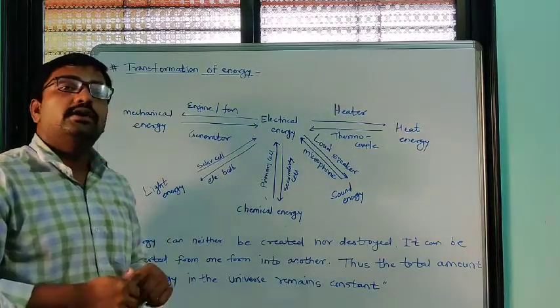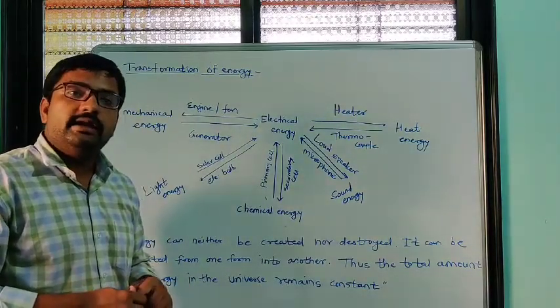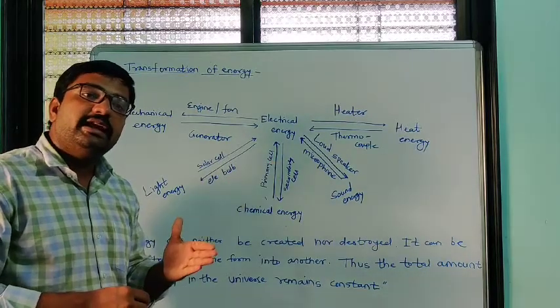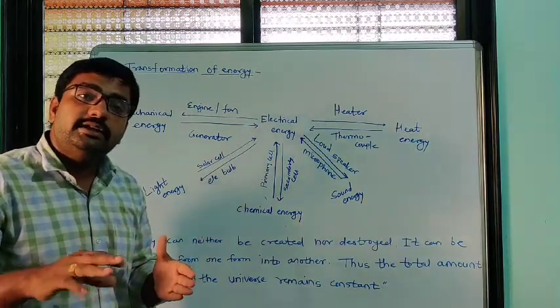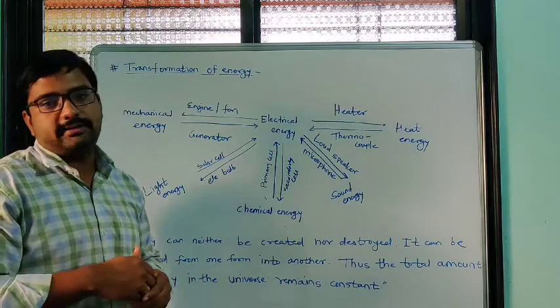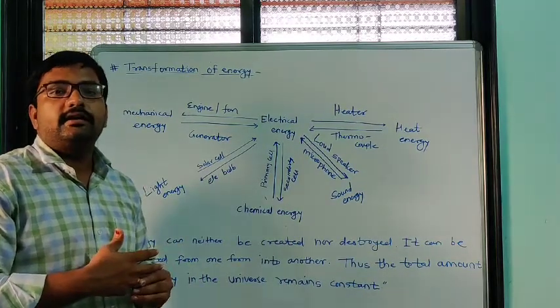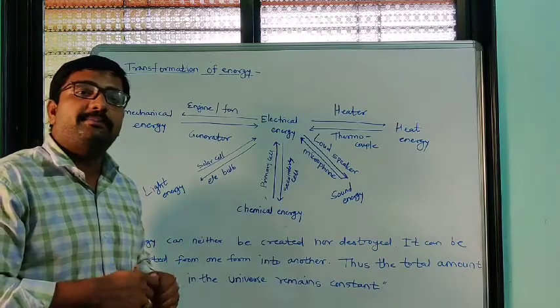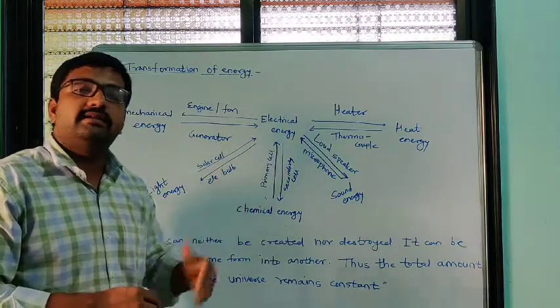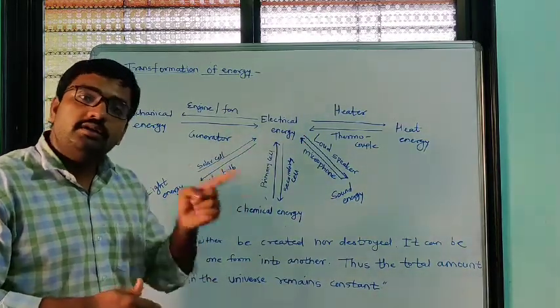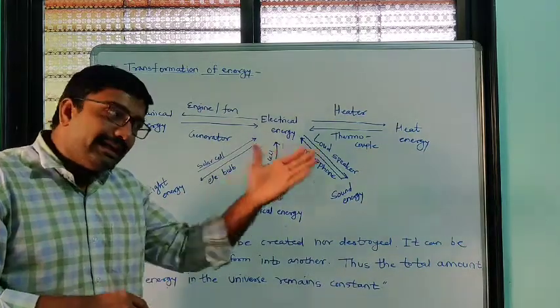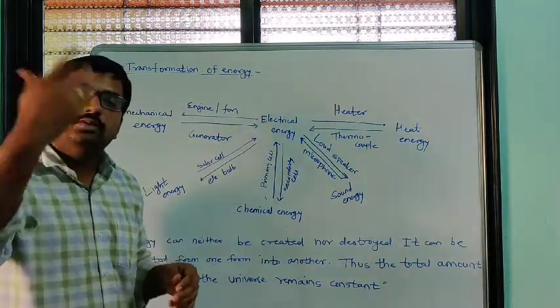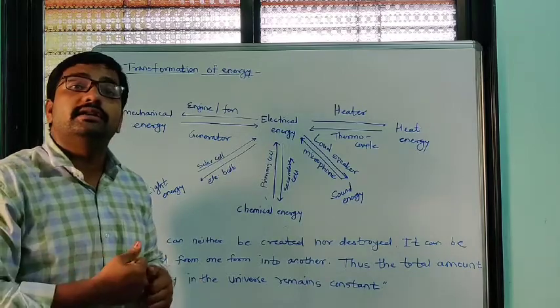When we turn on a light bulb, initially it is electric energy, then we convert it into light energy. When we turn on the TV and play music, the electricity gets converted into light and sound energy.